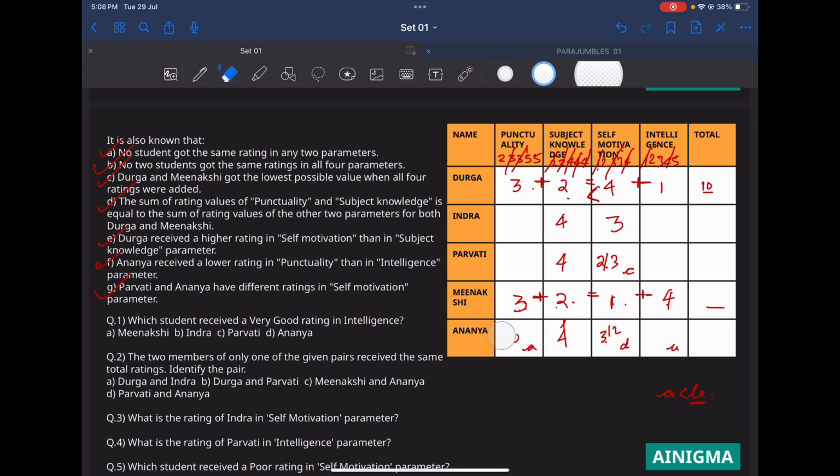So if A is never 5, then A has to be 2, and if A is 2, then these 2 values have to be 5. So 5 is automatically done. So the punctuality is completely done. Subject knowledge is completely done. In self-motivation, we are still left with 3 and 2 possibilities. Okay. Now we see greater than the value of 2. Okay.